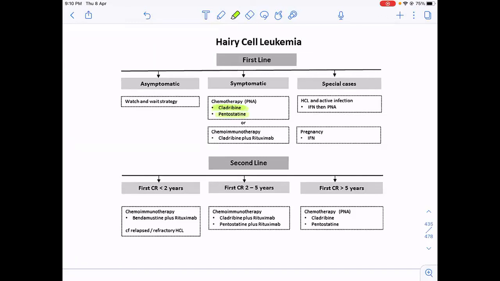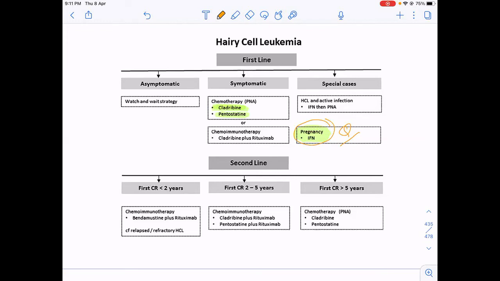Okay, what if a pregnant female has hairy cell leukemia? I will give interferon. You should remember things in pregnancy. If a CML patient is pregnant, use interferon. If an ET or PV patient is pregnant, use interferon. Nowadays, many questions come. They'll give you a big case scenario, and finally they'll tell you that the female is pregnant. How will you treat that CML, ET, PV or hairy cell? Interferon is the treatment till the pregnancy is over.